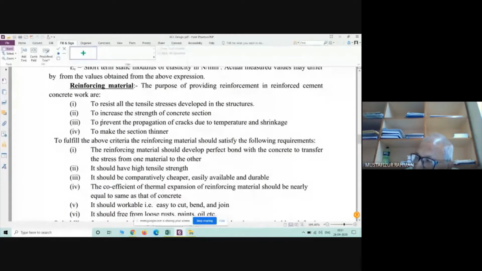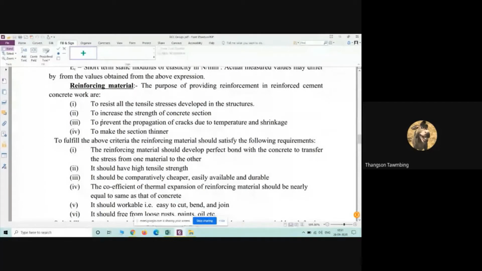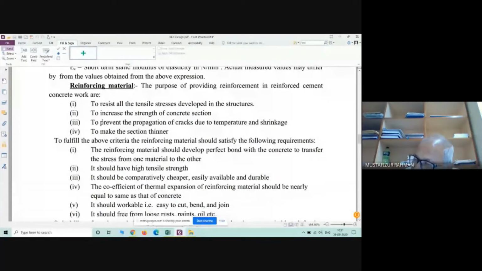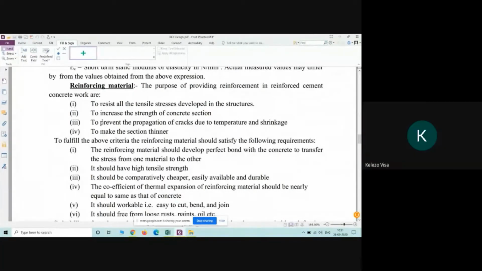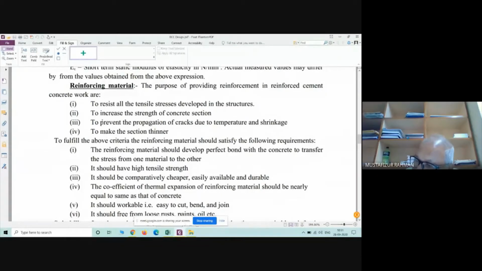On the circumference of the bone, what is there? Muscles. Flesh. The flesh part. We can resemble flesh with concrete, and bone with steel.